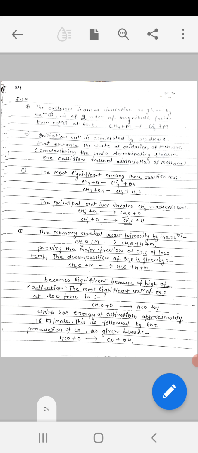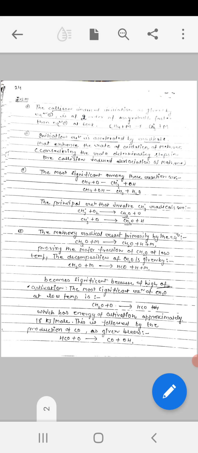In these reactions, CH3 free radical combines with oxygen to form CH3O plus O, and then this O reacts with CH3 free radical to form CH2O plus H. The methoxy radical, CH3O, reacts primarily by the equation CH3O reacts with M to form CH2O plus H plus M, providing the major fraction of CH2O at low temperature.